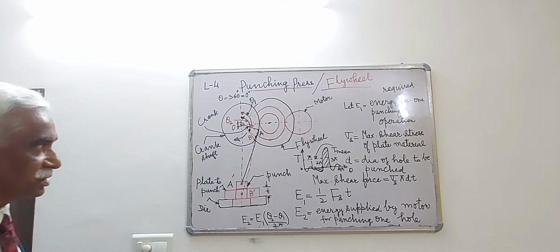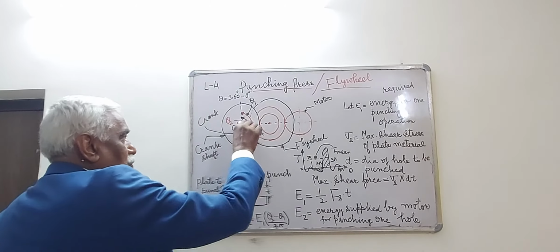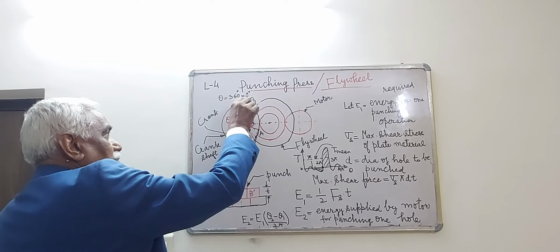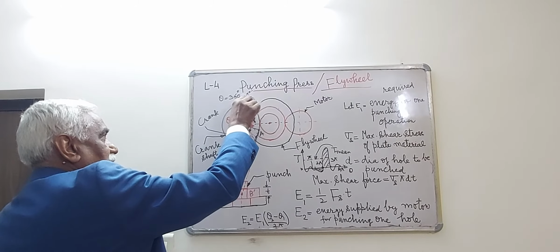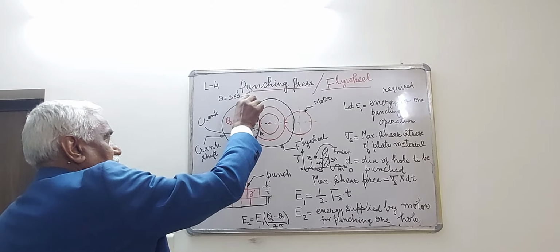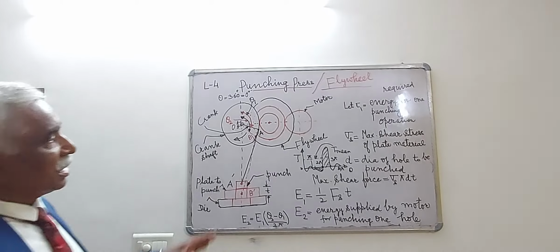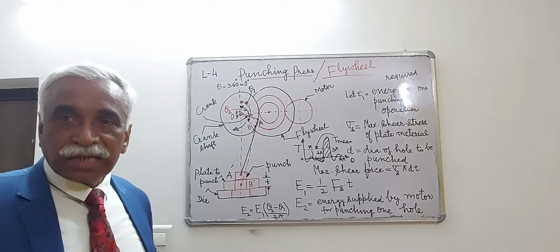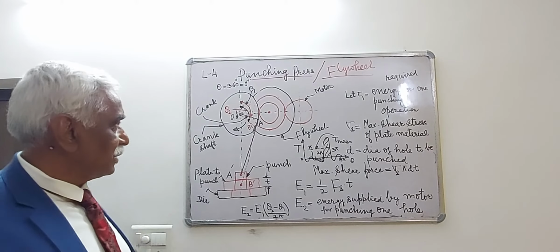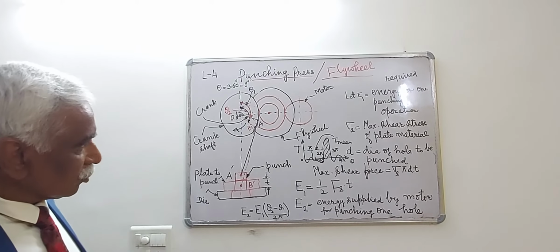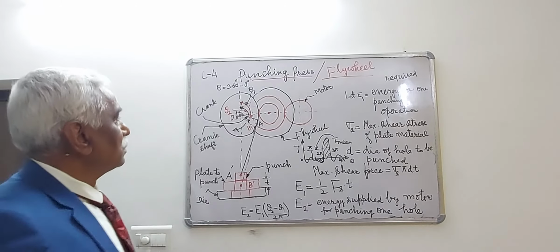That is the punching operation. From OB to when theta is equal to 360 degree or 0 degree, no punching operation is taking place, and that position is known as idle position, or idle stroke.